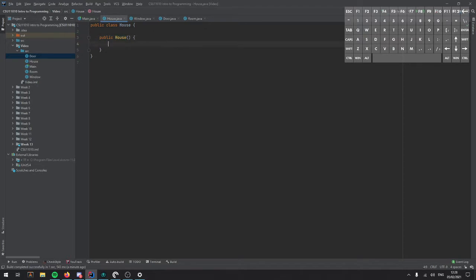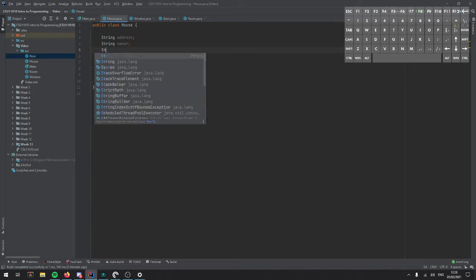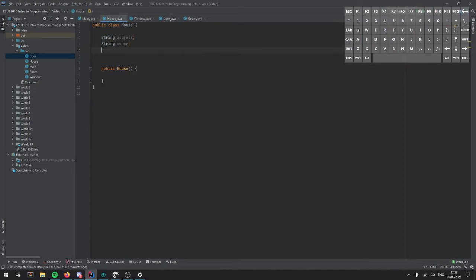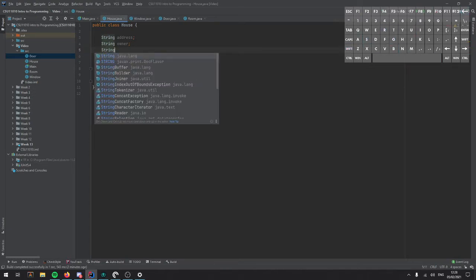So the first thing we're going to do is we're going to list out what properties of our house they're going to be. So we could have an address, we could have an owner, we could have inhabitants, and for that we could have an array maybe.